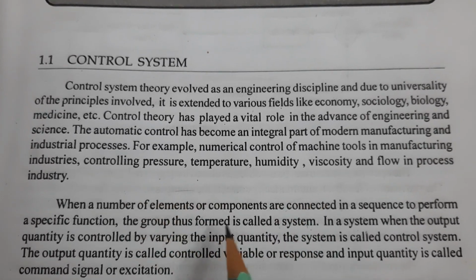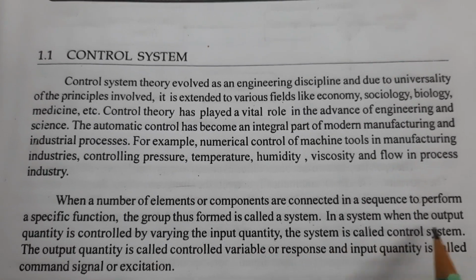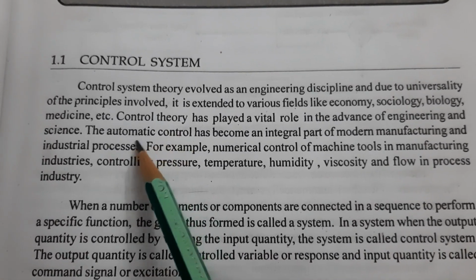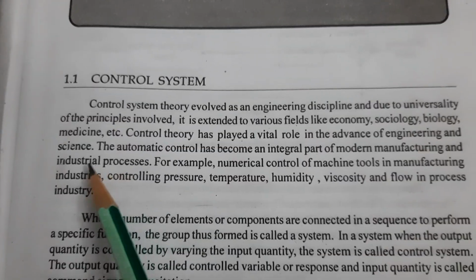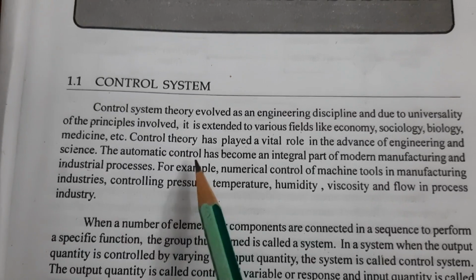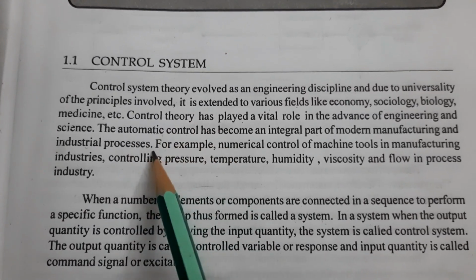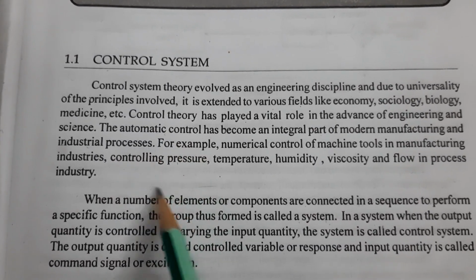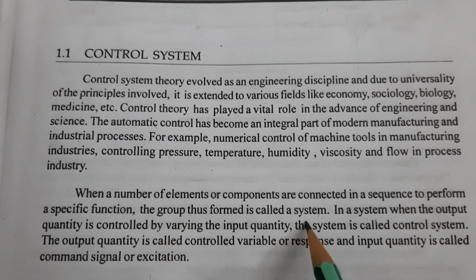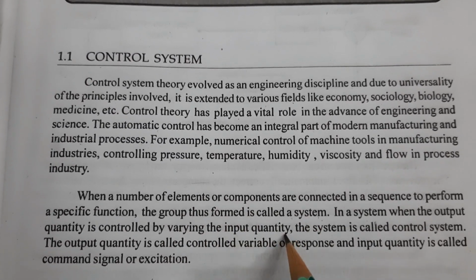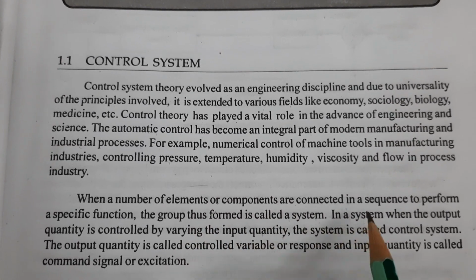So for the system, its output is controlled by varying the input quantity. The system is called a control system. Nowadays automatic control has become an integral part of modern manufacturing and industrial processes. This is the main purpose of a control system. It provides control on that function of any system. The system output is dependent on its input quantity. If you vary the input quantity, we can control the output, and that system is known as a control system.